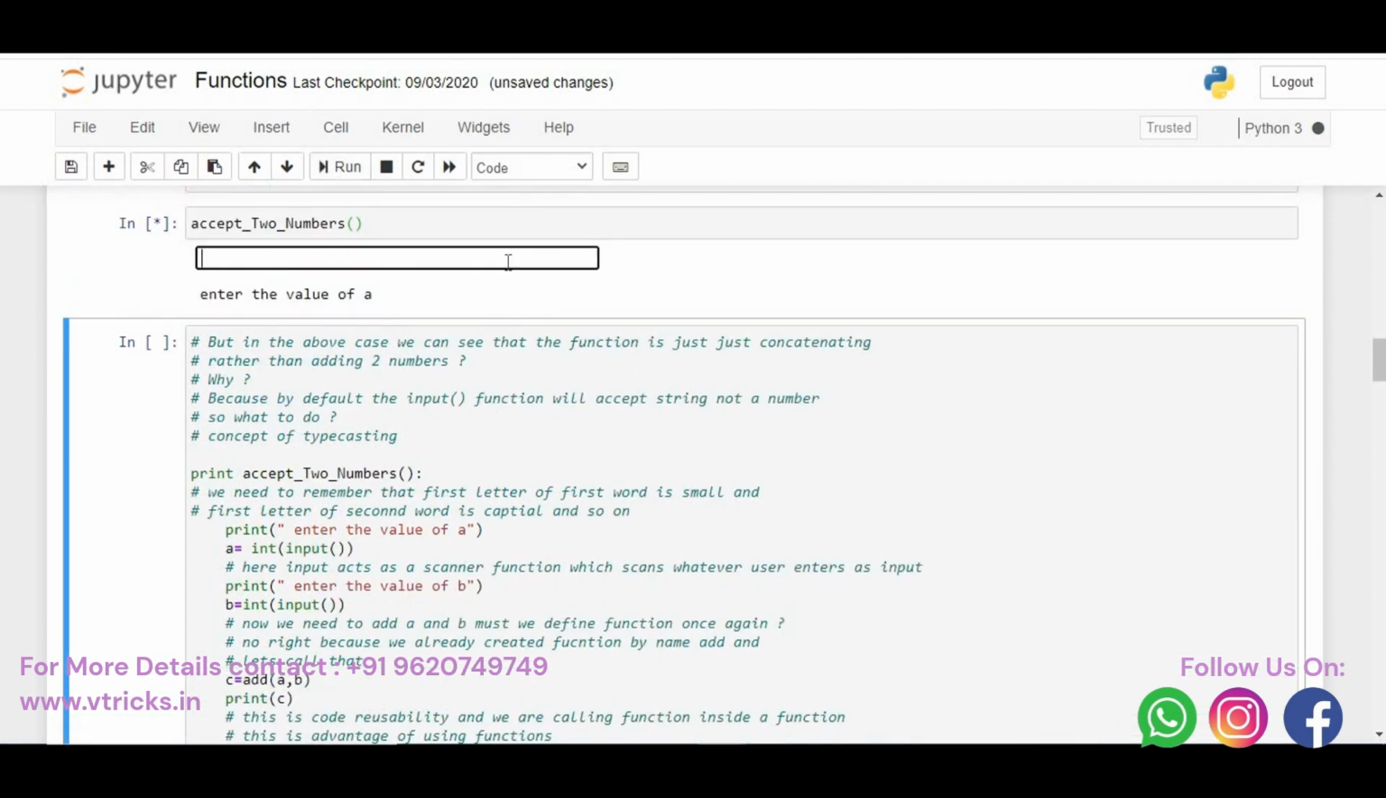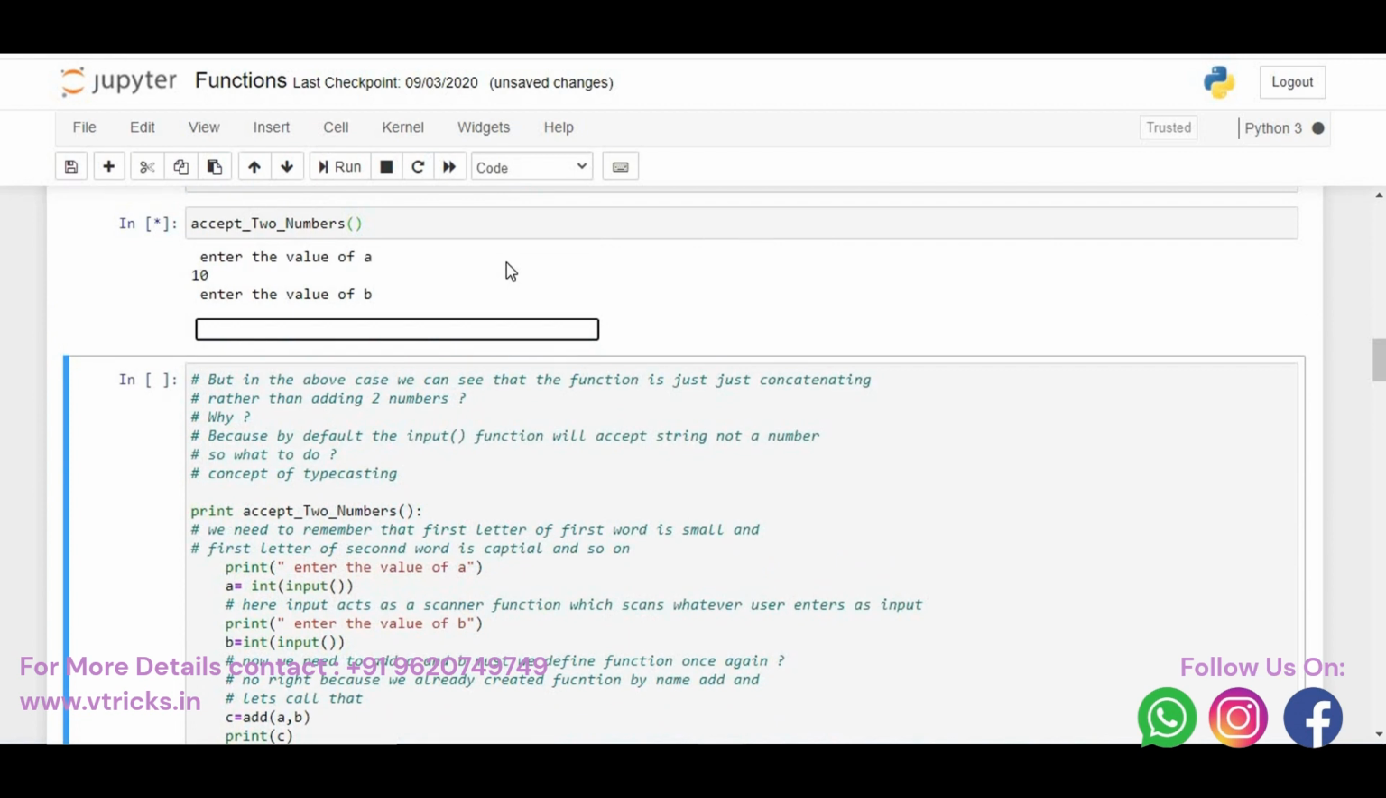When we run this, it is asking enter the value of a. I say 10. Enter the value of b. I say 20. Oh, we must get 30, right? But actually, it is giving me 10, 20. Why is it so? Because it is concatenating. It is not doing addition.